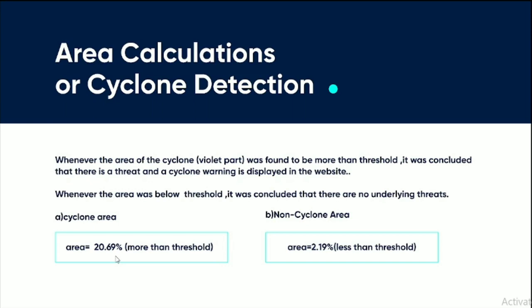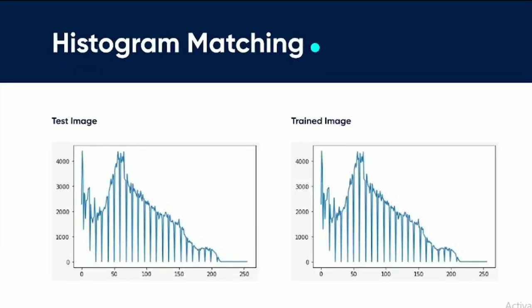Since there is a chance of cyclone here, our next and foremost important step is estimating the intensity. For estimating the intensity, we first need to predict the wind speed. The wind speed in our case is predicted using histogram matching. In our case, the test image is the cyclone image, which in the previous slide showed that there is a chance of threat, because the area was found to be 20.69.